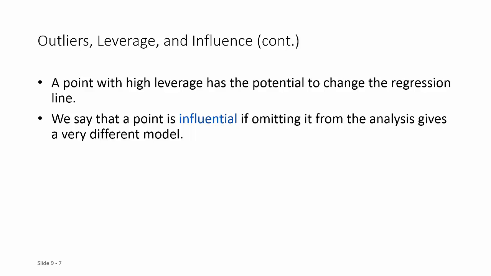If a point does give us a different model, like it did in the Buchanan versus Nader example, we would say that that point is influential, so it influenced the model. A lot of times statisticians will examine these points, and if appropriate, they'll remove them to get a better linear model. Remember, our whole goal of regression modeling is our ability to make predictions, and a value that influences the model may have the ability to make our predictions a little less accurate.